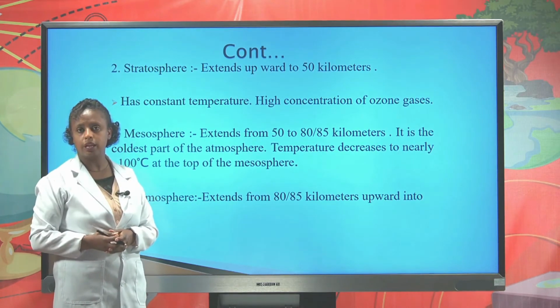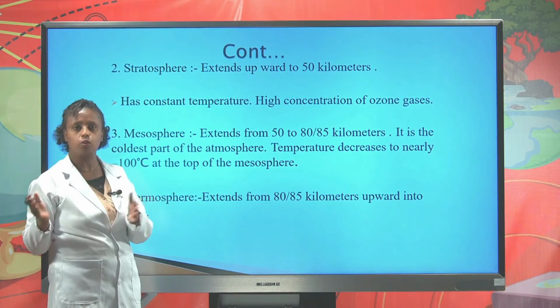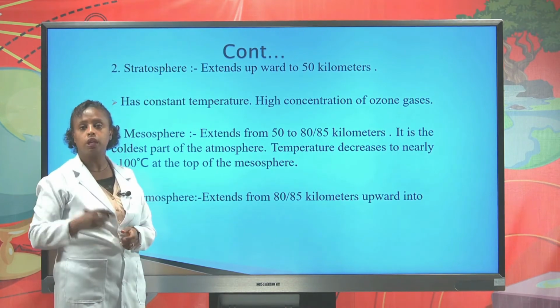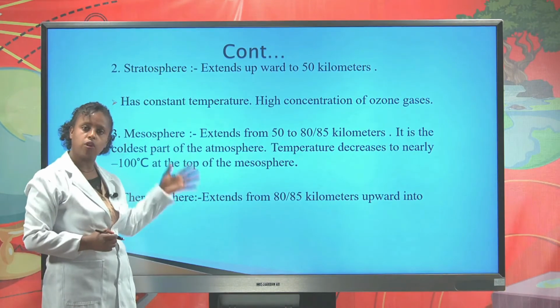Thermosphere is the fourth layer of the atmosphere. It extends from 80 to 85 kilometers up into space. These are the 4 layers of the atmosphere.